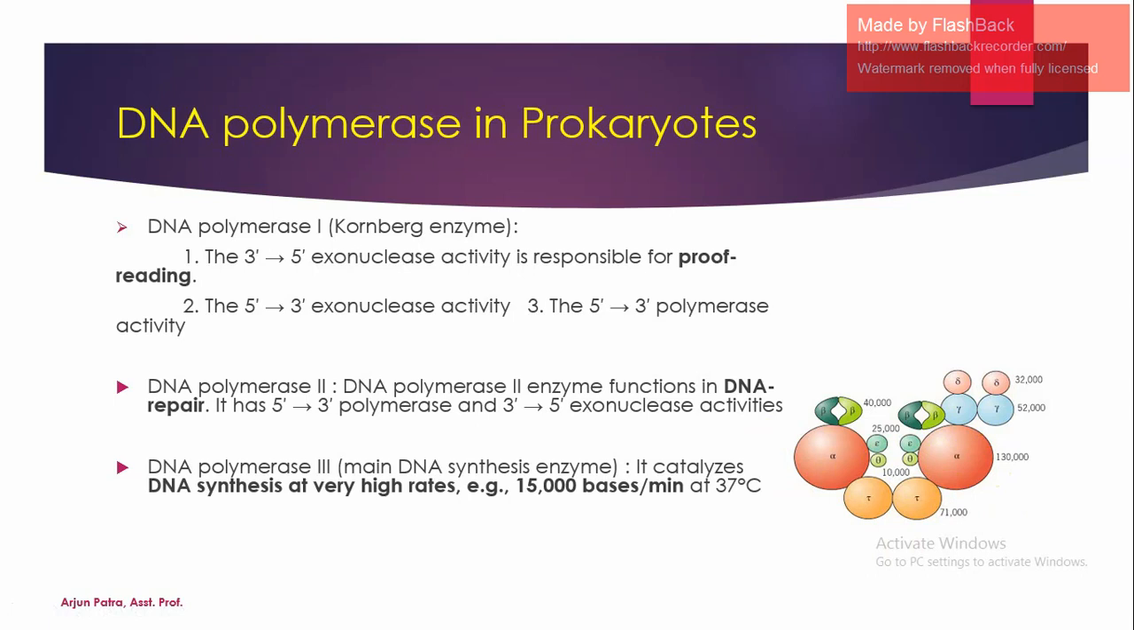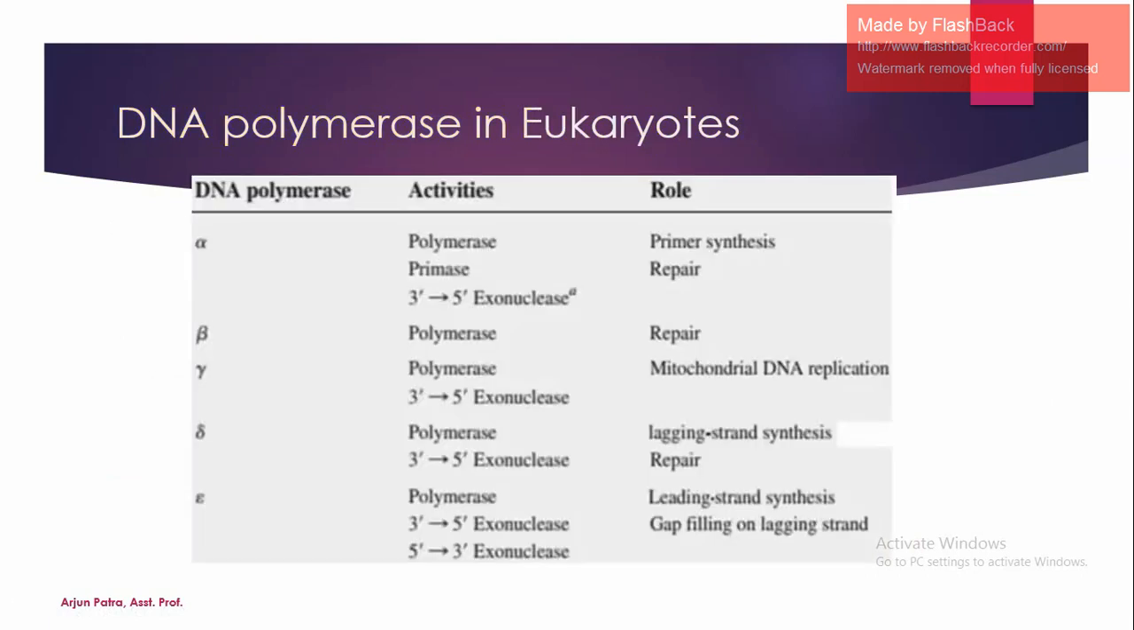Let's come to the DNA polymerases in eukaryotes. In eukaryotes, there are generally 5 DNA polymerases: alpha, beta, gamma, delta, and epsilon. The function of alpha is primer synthesis and repair. Function of beta, repairing activity. Gamma, mitochondrial DNA replication activity, as we already know that mitochondria has its own special DNA.